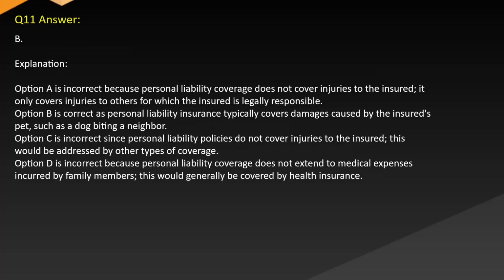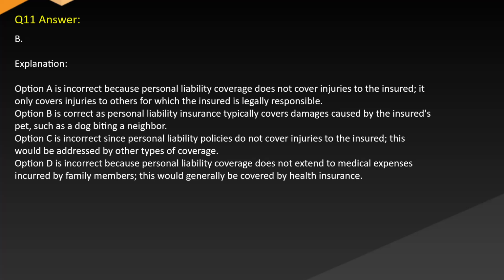Answer. B. Explanation. Option A is incorrect because personal liability coverage does not cover injuries to the insured, it only covers injuries to others for which the insured is legally responsible. Option B is correct as personal liability insurance typically covers damages caused by the insured's pet, such as for a dog biting a neighbor. Option C is incorrect since personal liability policies do not cover injuries to the insured, and this would be addressed by other types of coverage.